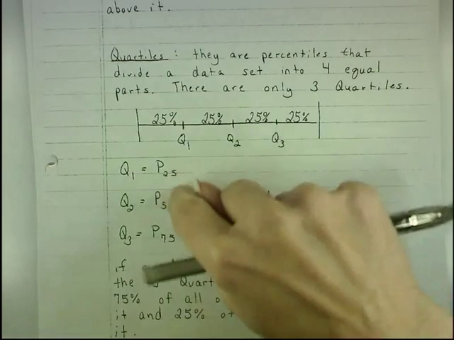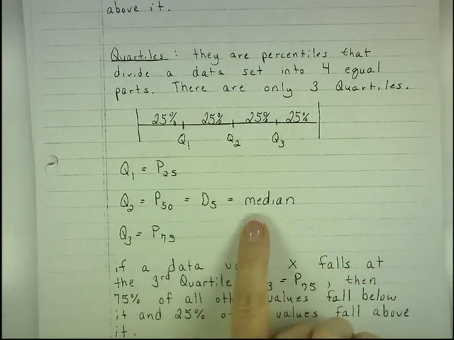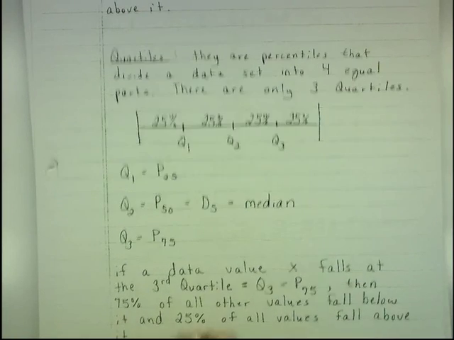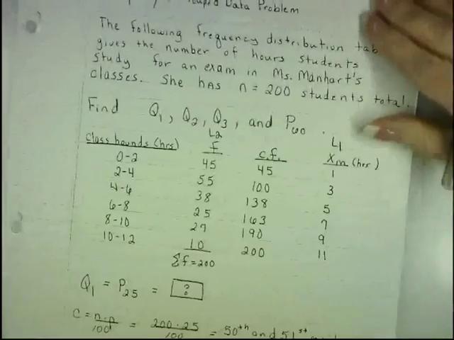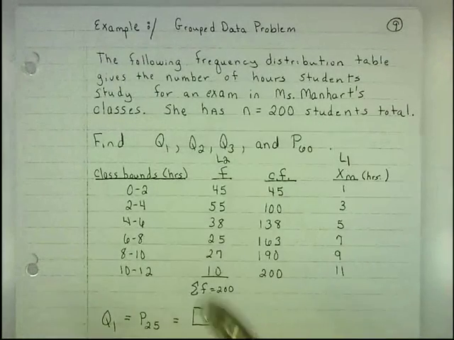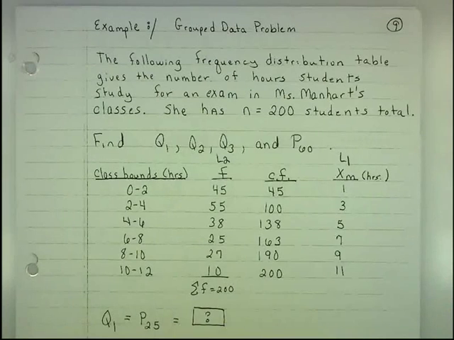Again, your calculator will give you the 1st quartile, the 2nd quartile, which is the median, MED, and the 3rd quartile. But if you have to calculate any other types of percentile, you'll have to do it by hand. Here's an example. The following frequency distribution table gives the number of hours students study for an exam in Mrs. Manhart's classes. She has 200 students. Find the quartiles and then the 60th percentile.